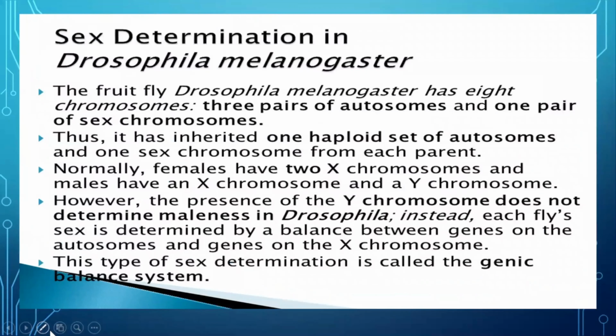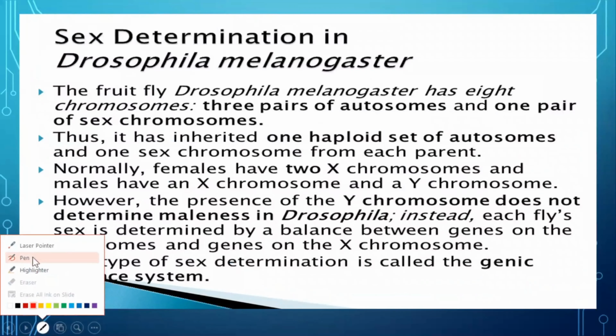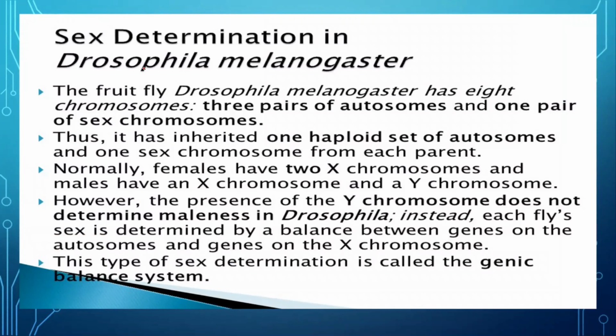In the case of Drosophila, although it is an insect, it is not following the insect line; it is following the sex determination pattern just like humans. This is the fruit fly, Drosophila melanogaster, and here 3 pairs of autosomes and 1 pair of sex chromosomes are there, just like humans: XX in female and XY in male, and the male determines the sex of the offspring.